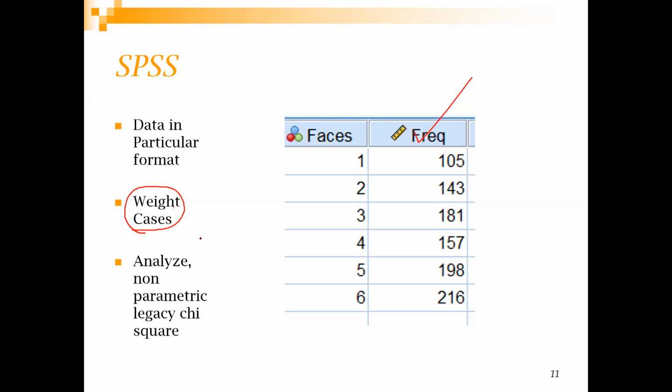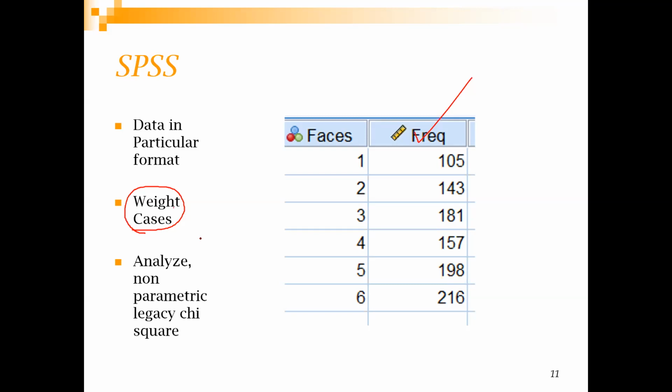Like you have given, Analyze, then Non-parametric, Legacy, Chi-square. No, you cannot do that, because that is for the other kind of chi-square test, the one for association. And this one is for goodness of fit. We have to follow the steps: Analyze, Non-parametric, Legacy. Okay, sir.